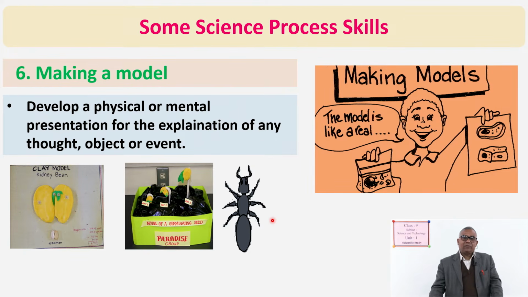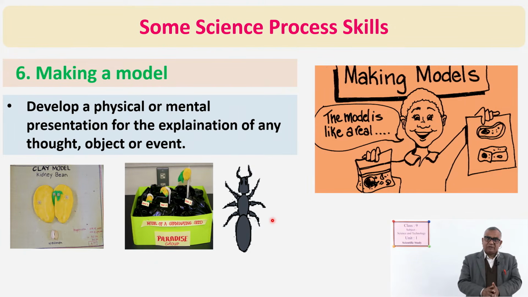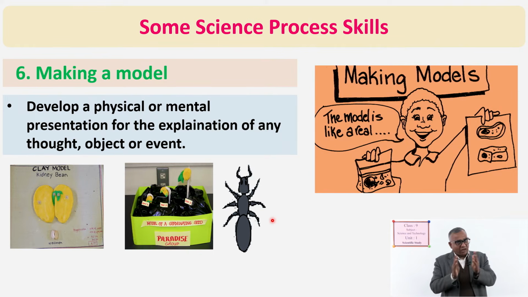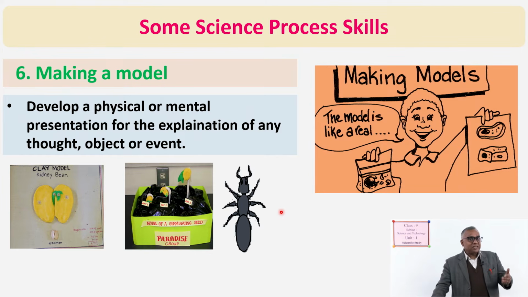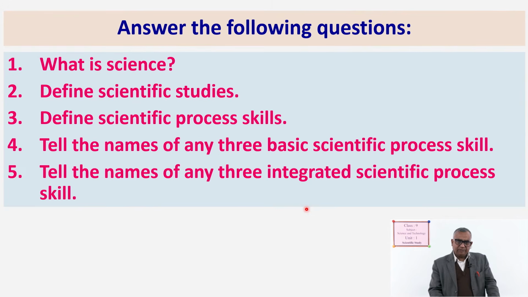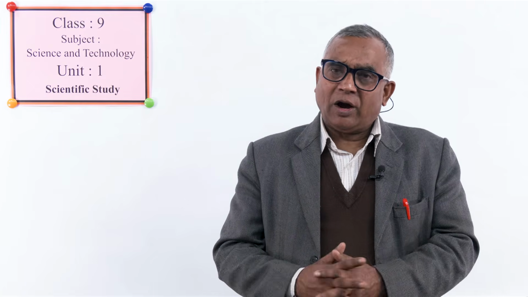So, like that, if we make forms or structures, or we show any event by using some materials, that is called what? Model. It is made to help understand processes, objects and events. Okay, so now let's see how much you have understood.